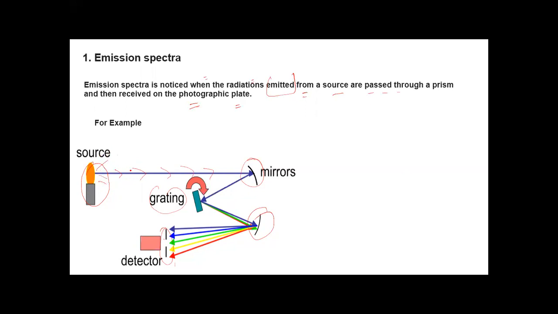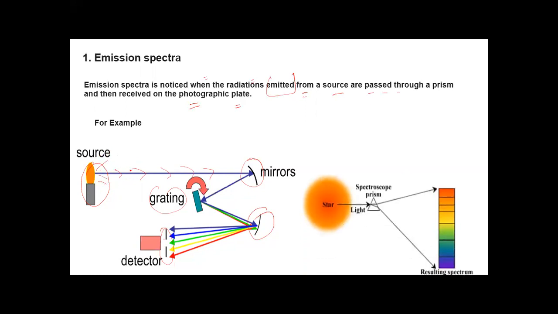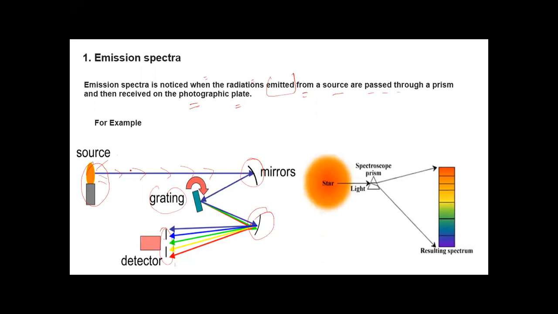I take another example so we might understand very well. This is a star. Suppose this is our sun. You know our sun is a star, and all the suns or stars are radiating light. When this light comes from a star and is passed through a prism, what will the prism do?